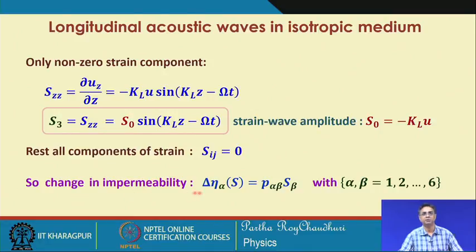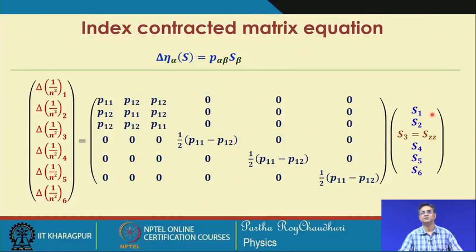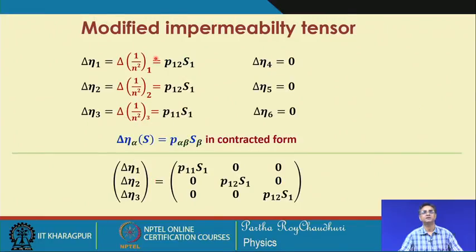Now, we can directly put it into the impermeability tensor, which can be calculated from the strain optic tensor and the strain tensor, because this S beta is now known and has only one component, S 3. All the other elements are 0, so it is multiplied with only these three components, which is again straightforward.